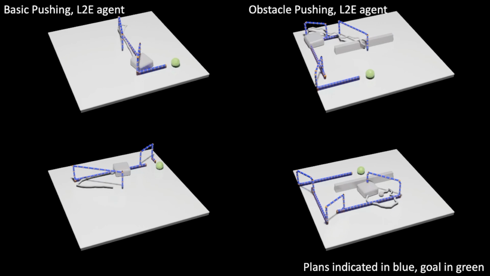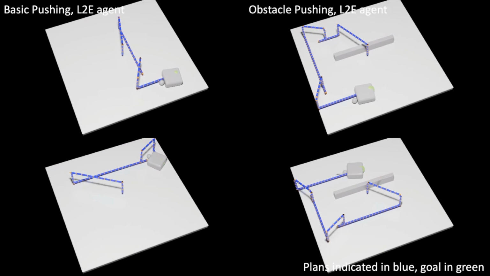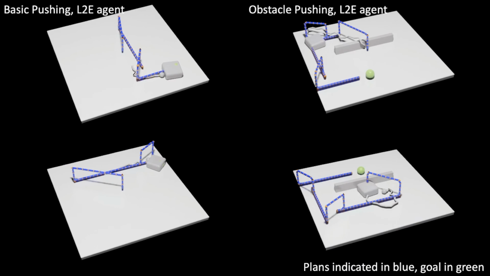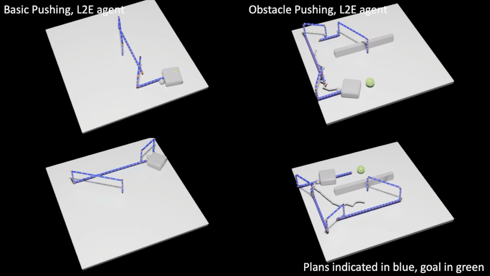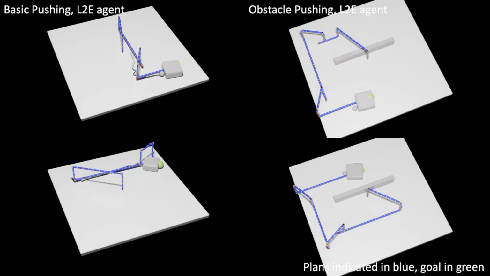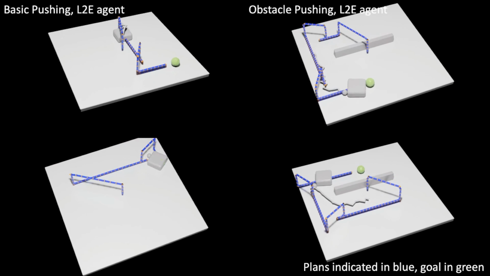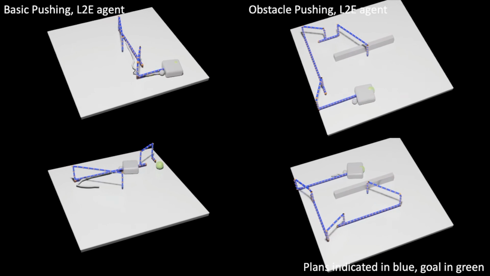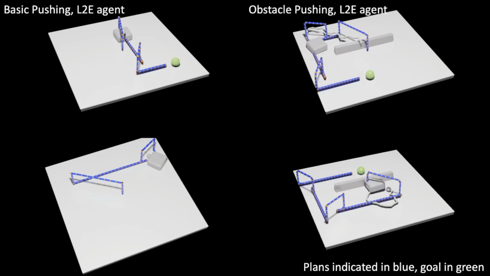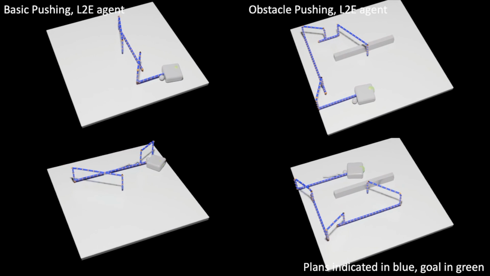In the experiments, we consider two different robotic manipulation environments, which are shown here. In the basic pushing environment on the left, the agent controls the 3D velocity of the spherical end effector and is tasked with pushing the box towards the green goal. The blue pipe indicates the end effector trajectory as it was planned by a very simple planner. And this planner also plans for the intended box positions, but these are not shown in these visualizations here.